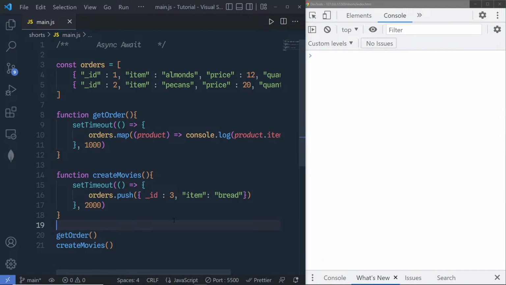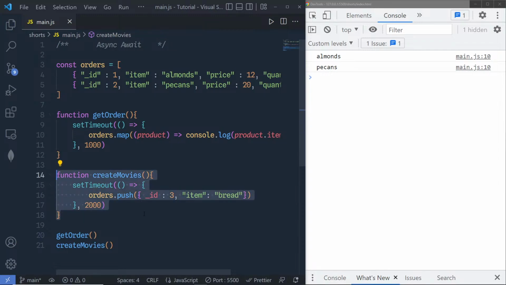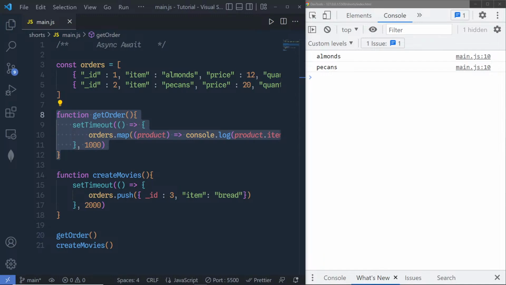When I save the changes, you can see I'm not going to get this bread item as a response inside this console. The reason behind this is this function executes after 2 seconds, and we have the result in 1 second. This will not print the third item under order because it takes time to insert in the database. So this is where we can use promises or callbacks. To solve this, we can use promises.